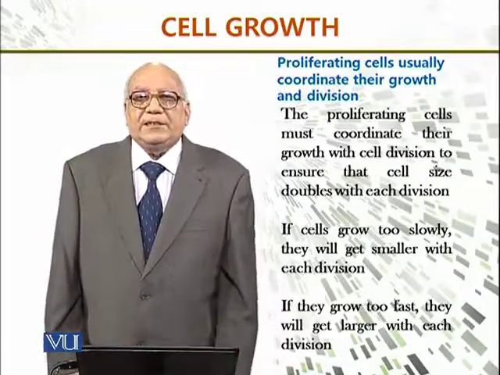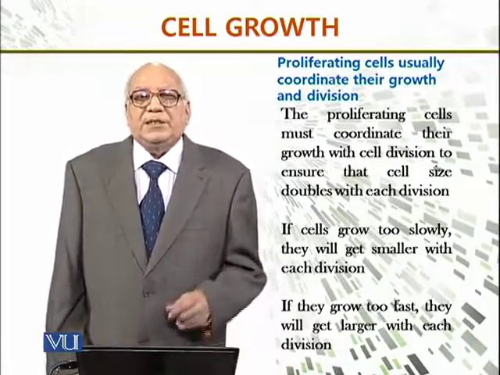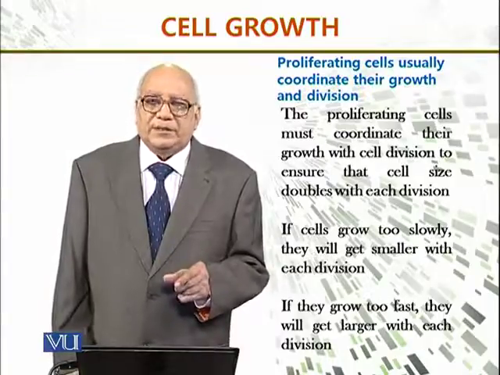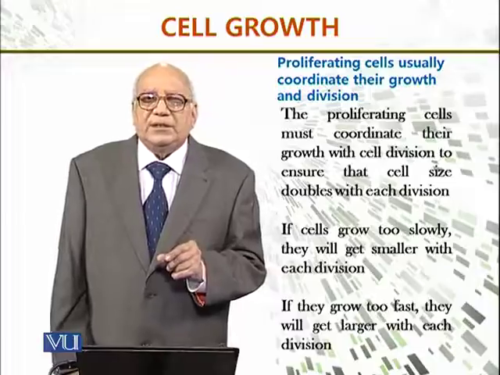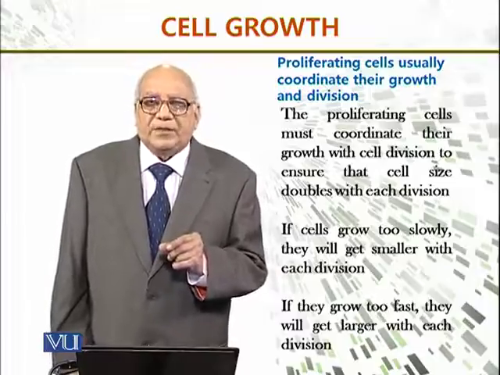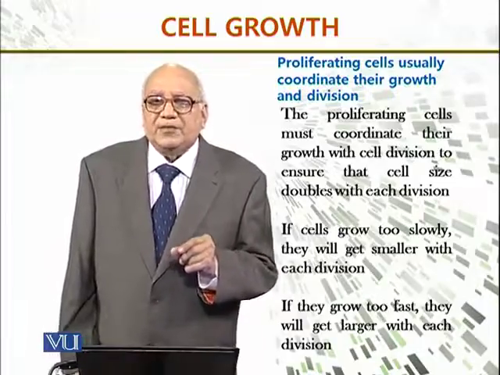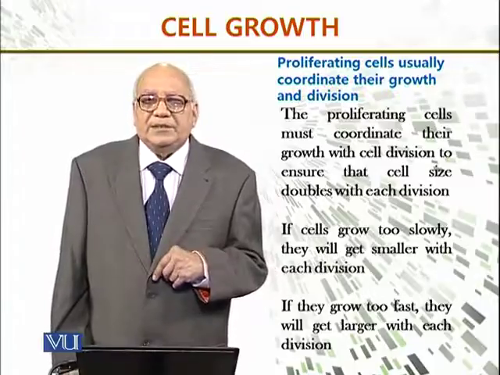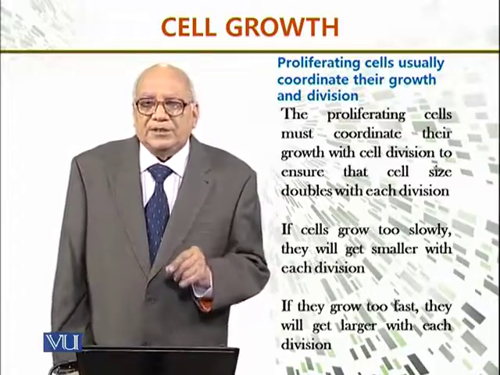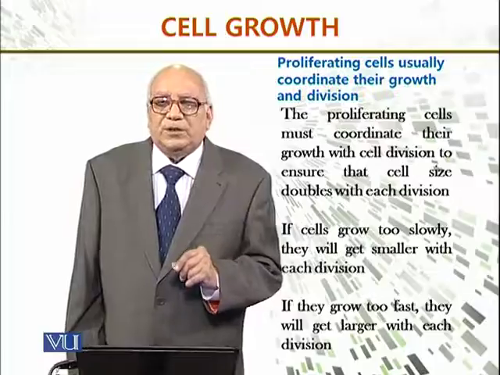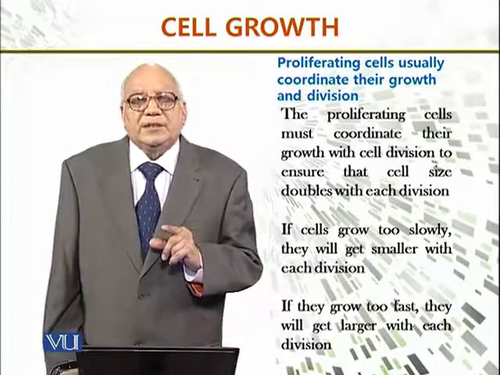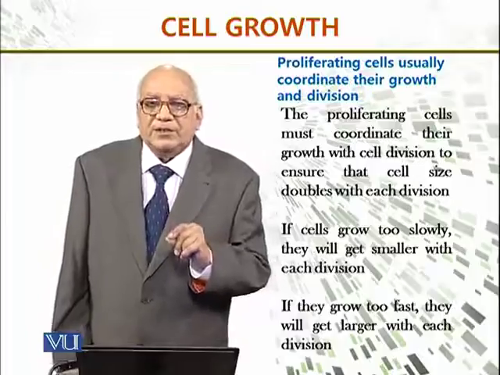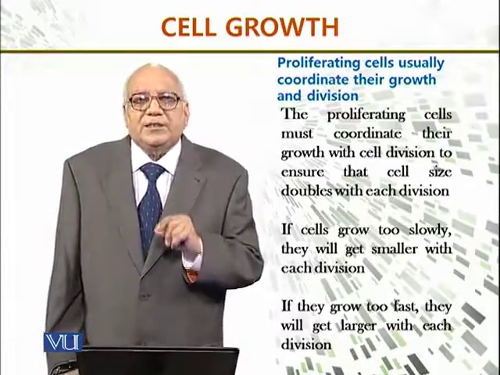Now, proliferating cells usually coordinate their growth and division. When the cells grow, they coordinate their growth and then divide. The proliferating cells must coordinate their growth with cell division to ensure that cell size doubles with each division, because the cell size should increase with each division.